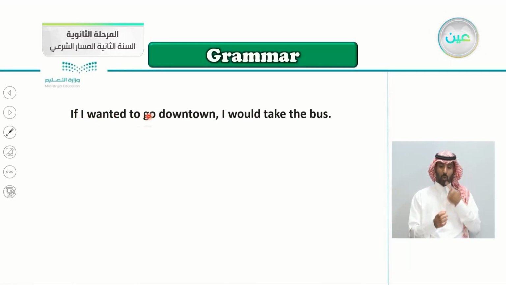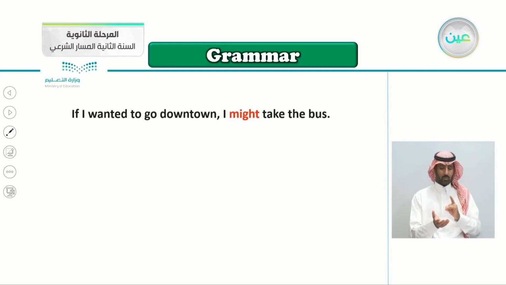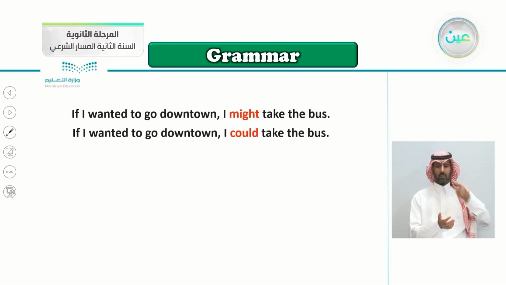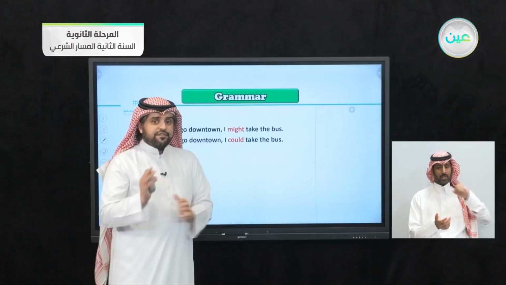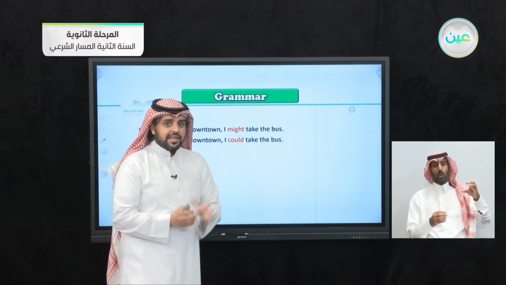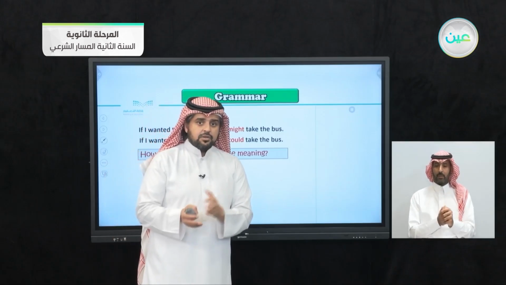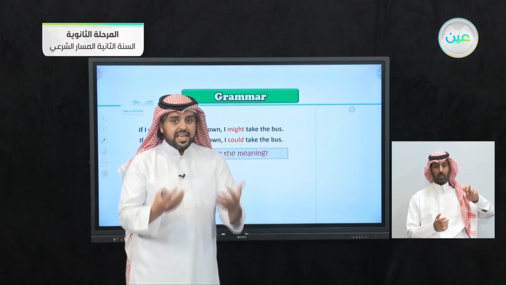This is again the sentence. If I wanted to go downtown, I would take the bus, and focus on the word would here, because if we change it to might or could, if I wanted to go downtown, I might take the bus. If I wanted to go downtown, I could take the bus. Is there any difference in the meaning? Would, might, or could? So this is the question here. How would this change the meaning?